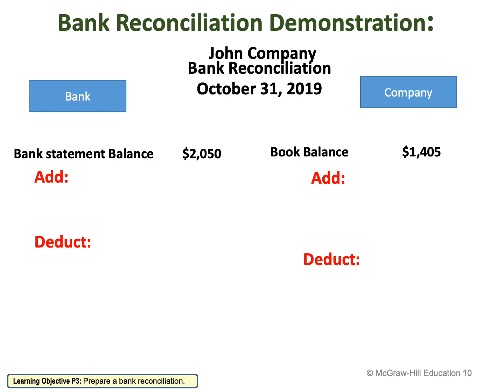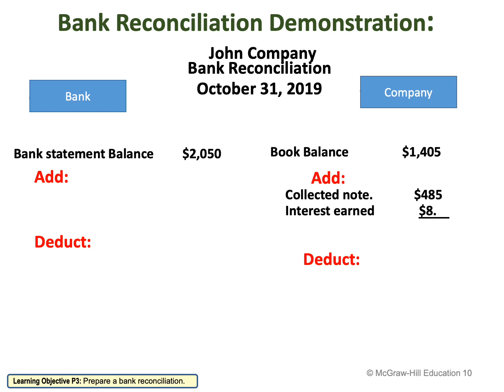So I'm going to add here, if the company collected any notes receivable, remember the notes receivable will increase my cash in the company. So I'm always going to record the collected note receivable in the add section of the company. Any interest earned or interest revenue is an add for the company. Why is it an add? Because interest revenue means that the company received interest. They did not pay this time, but they received it. If they received it, it means they received money. So it means that cash is going to increase. That's why I'm going to put it in the add section of the company.